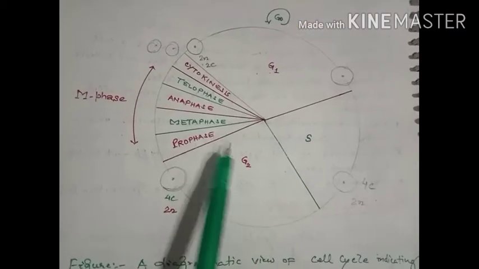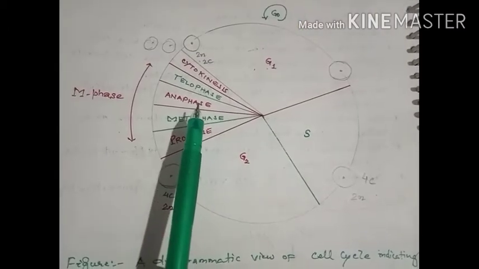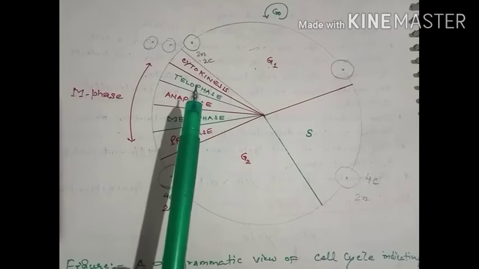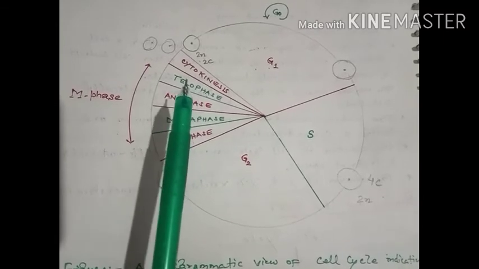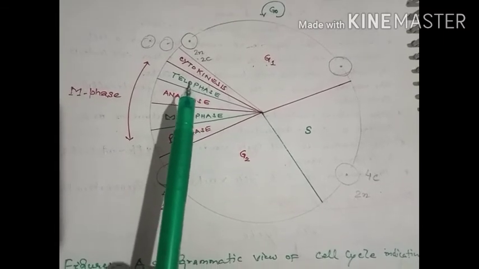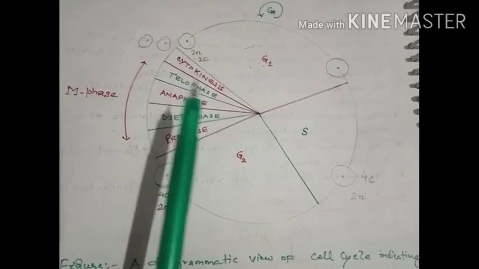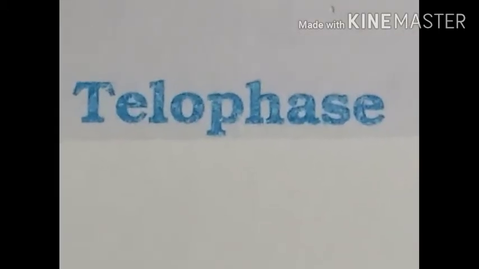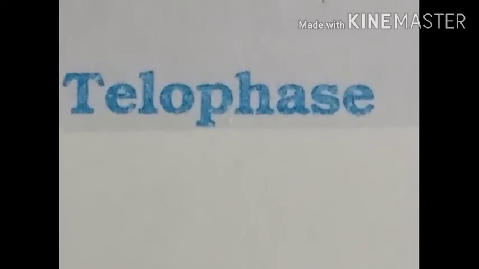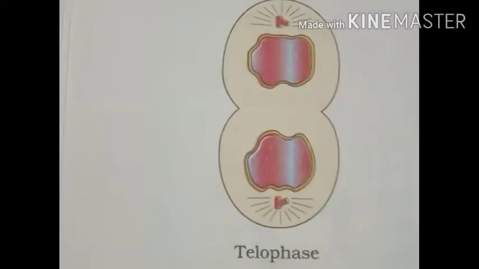Now as the anaphase stage ends, the last stage of karyokinesis, which is the telophase stage, starts. Now we will study the telophase stage, the last stage of karyokinesis.